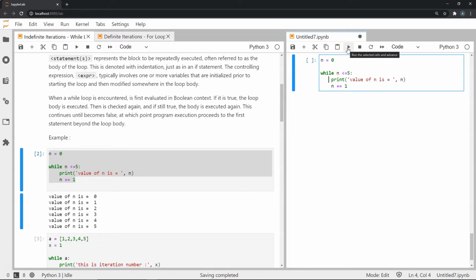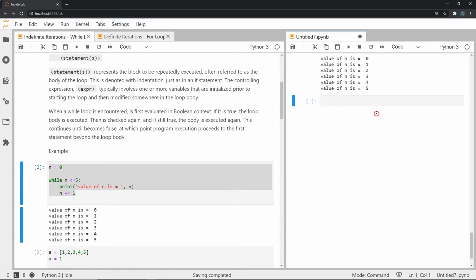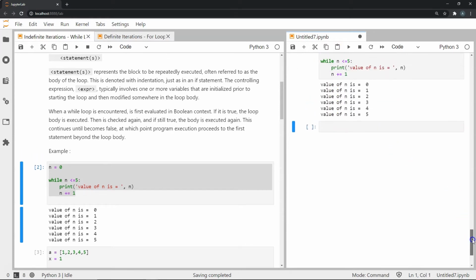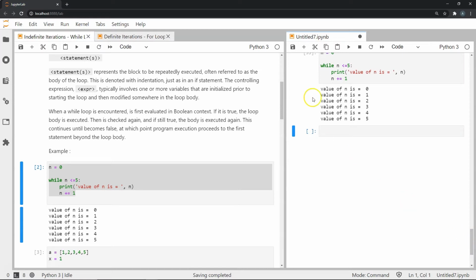Let's execute this and see what it does. Important to note, the value of n is initialized at 0, so this while loop will keep going until the value of n is no longer less than or equal to 5. As you can see, I get multiple iterations of this print statement. The first iteration says value of n is 0. Then it says value of n is 1.